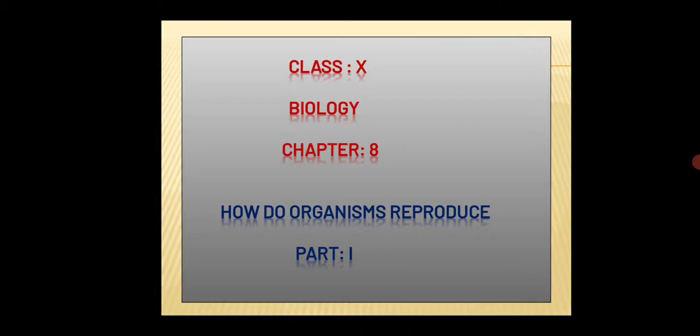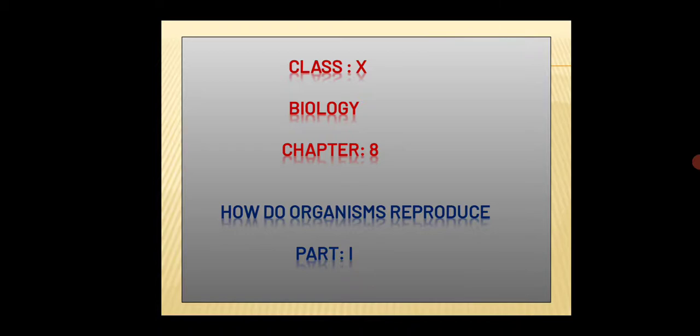In our second chapter, chapter 7, Control and Coordination, we came to know a lot of things also: the different kinds of phytohormones, different kinds of animal hormones, and how we control and coordinate all the body's activity. All those things we came to know.